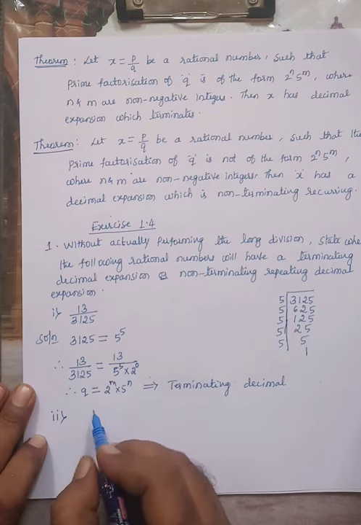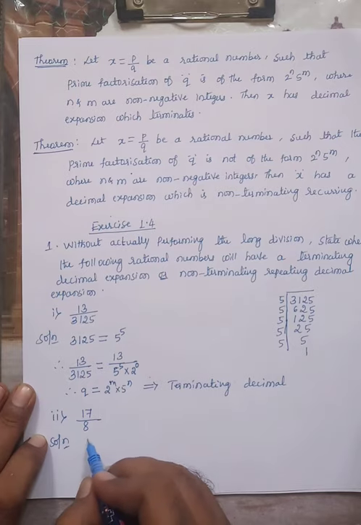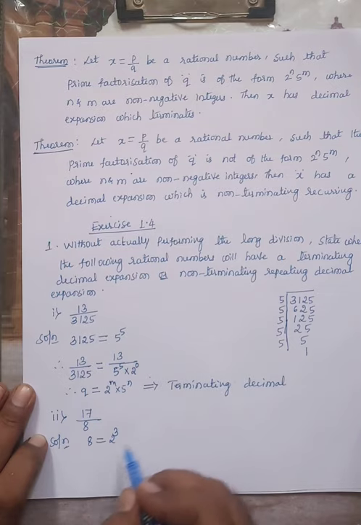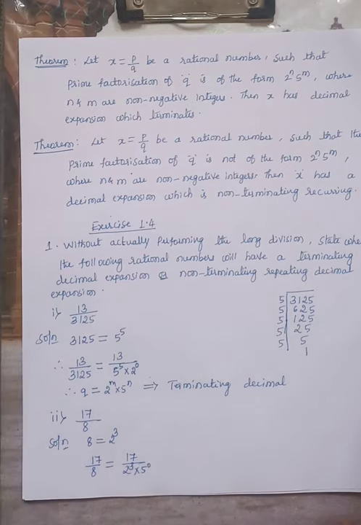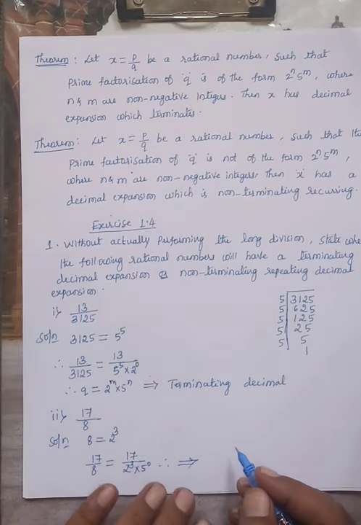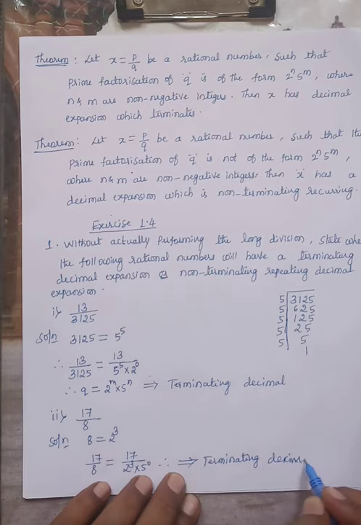Similarly, take the second one, 17 divided by 8. Solution: here the denominator q is 8, that is 2 raised to 3. Therefore 17 divided by 8 is equal to 17 divided by 2 raised to 3 into 5 raised to 0, can be written. So q is in the form of 2 raised to n into 5 raised to m. Therefore the given decimal expansion is terminating.